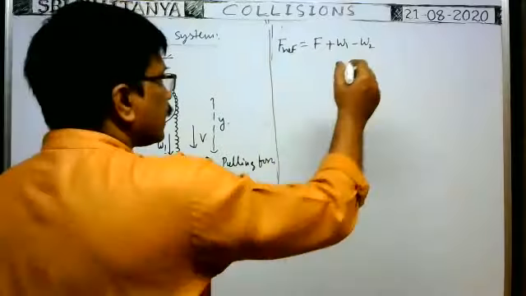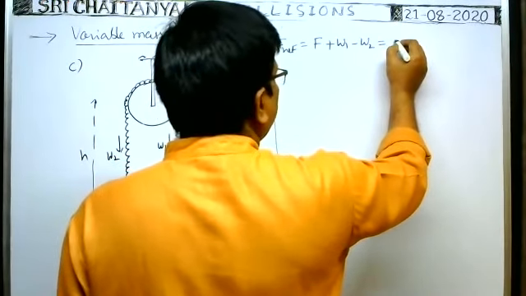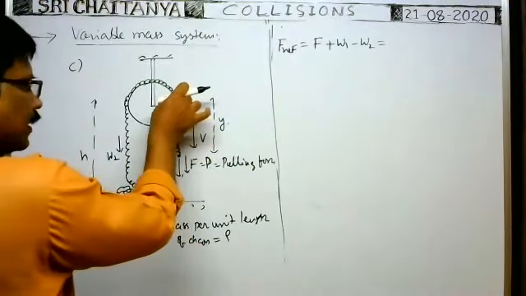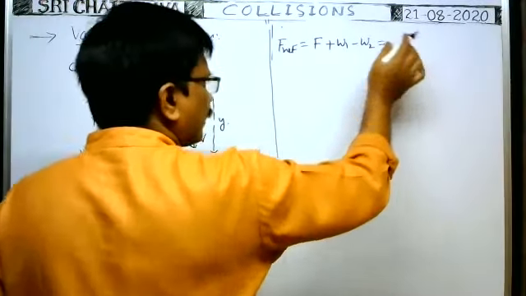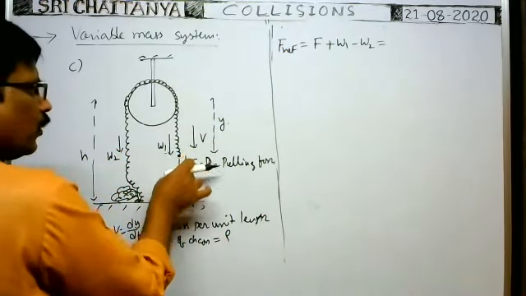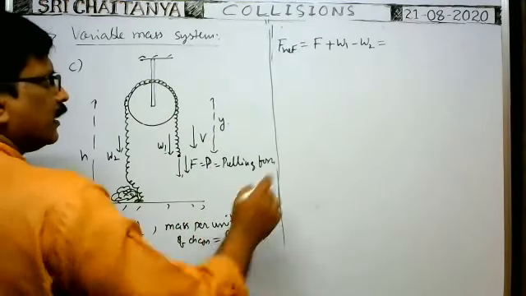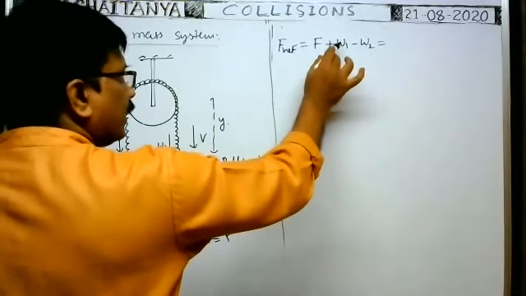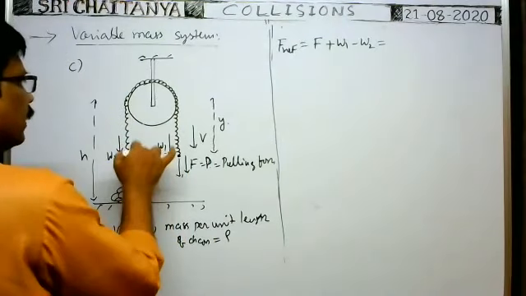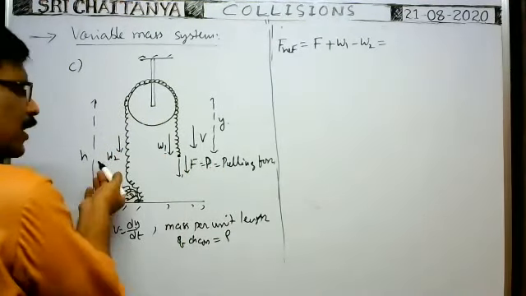This is equal to the rate of change of momentum, dp by dt. Of course we would write mass into acceleration, but as long as the chain is coming down, the speed is constant but the mass gradually increases in this direction. That means W1 varies, while the weight of the other hanging part does not change because the length of the chain here is always equal to h only.